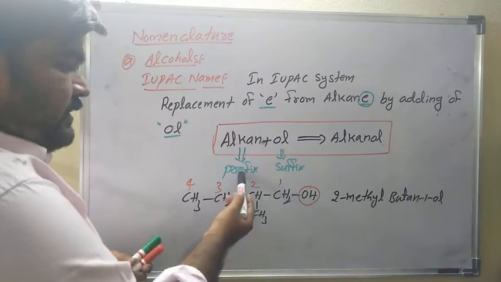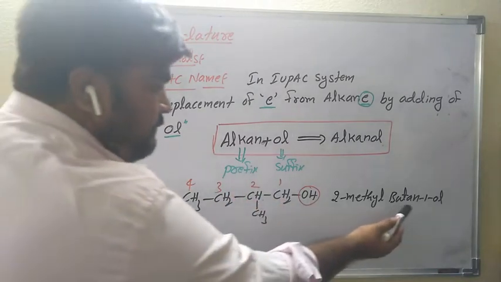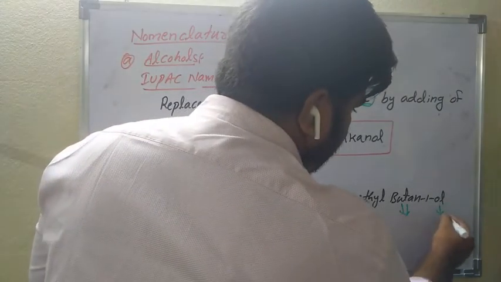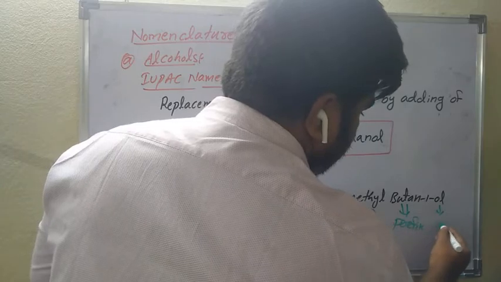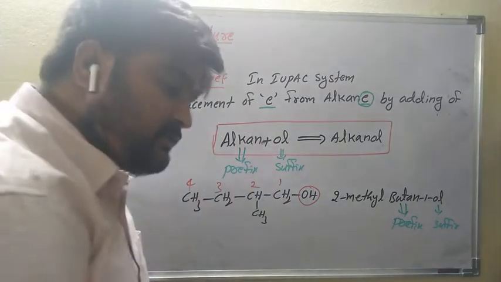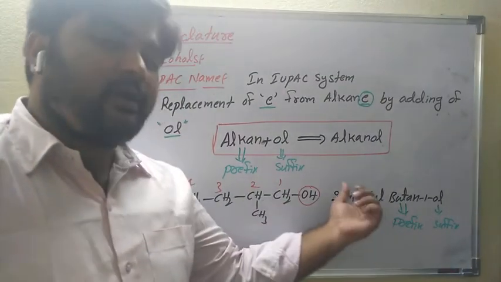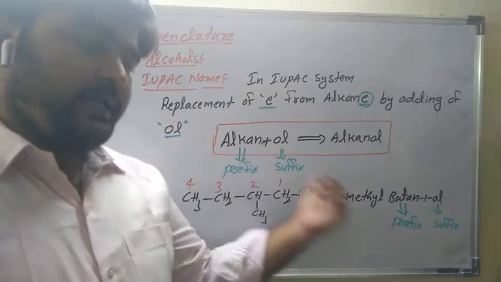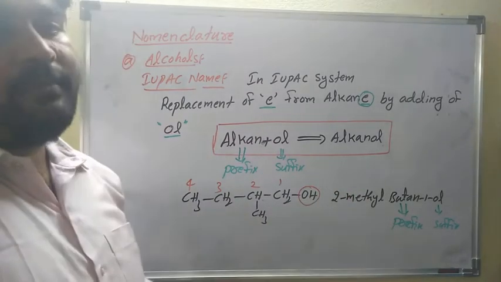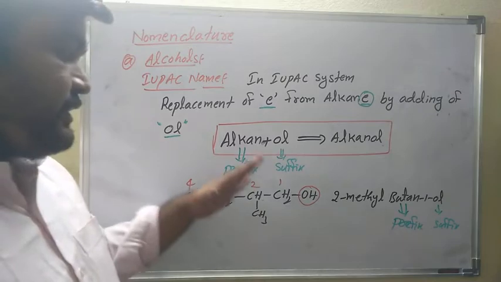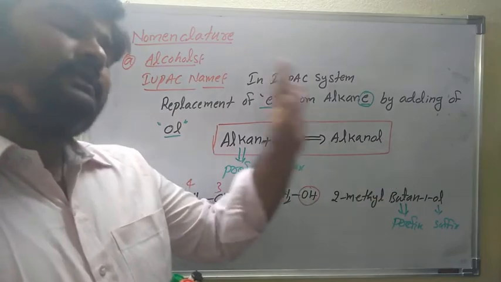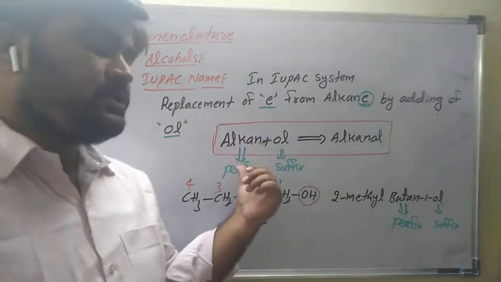So this is the prefix and this is the suffix. If one or more than one substituents are present, before the prefix you have to write di, tri, tetra, like this, or numerals, to indicate the number of those substituents. Is it clear? So this is the IUPAC name. It is very important. In the IUPAC system it is alkanol; in the common name, it is alkyl alcohol.